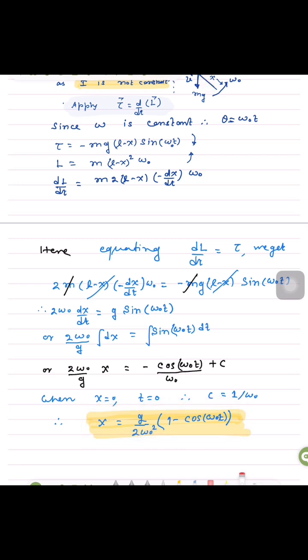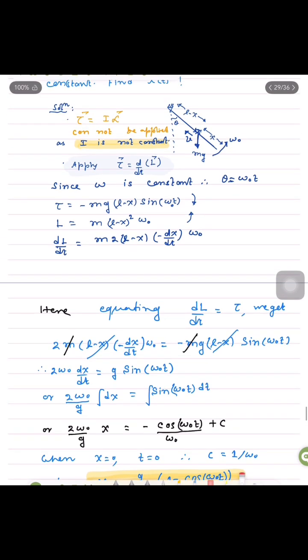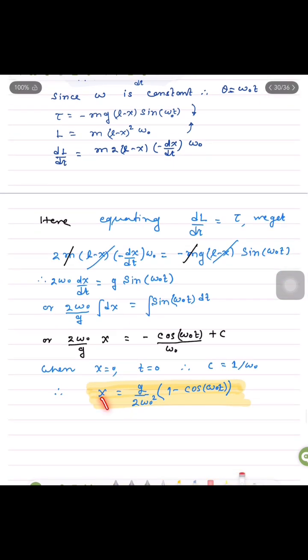Another question can be asked here: find omega naught in terms of g and L if the insect reaches the pivot at the same time when the rod has rotated by 90 degrees. A similar question was asked in IIT years back. So we can place x as small l and omega naught t as pi by 2. So we will get a relation between omega naught, L and g, right?